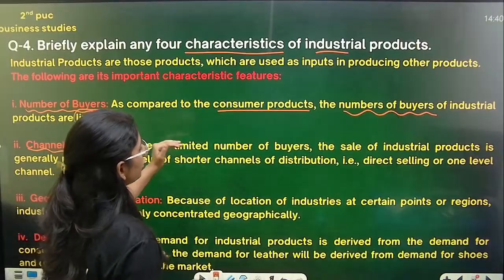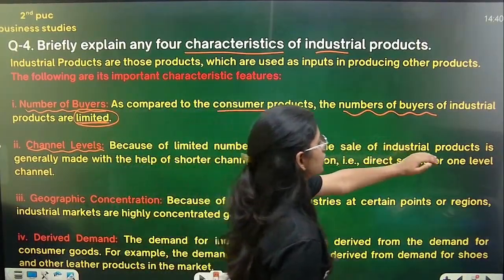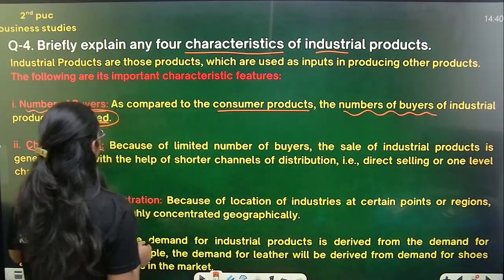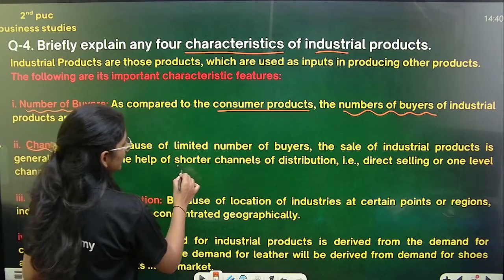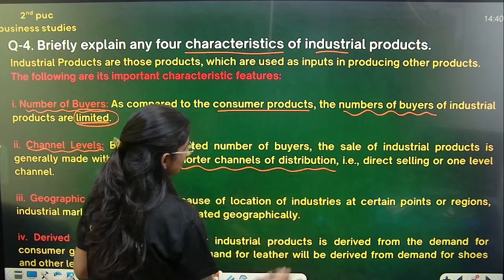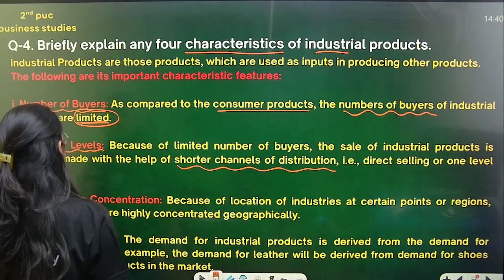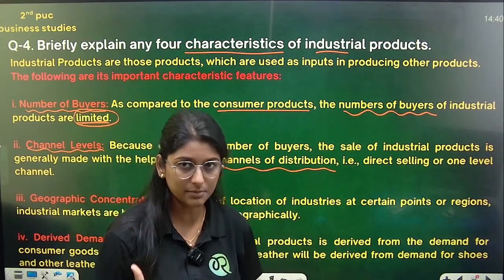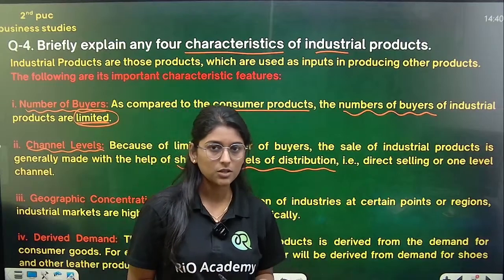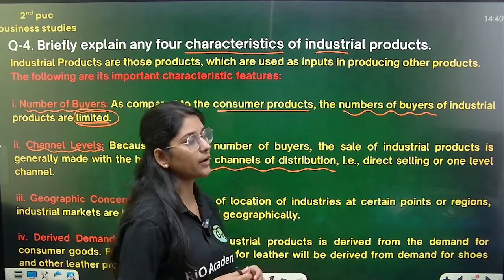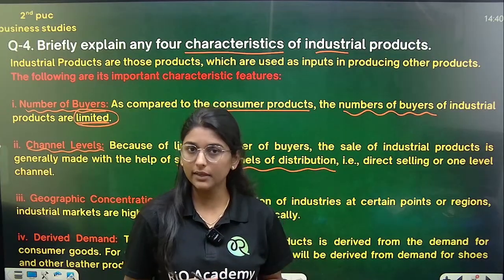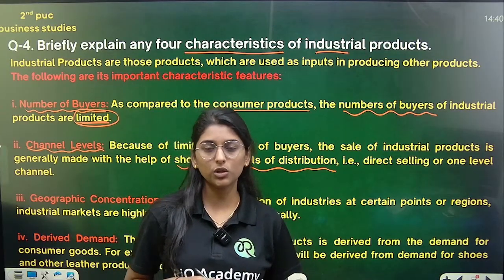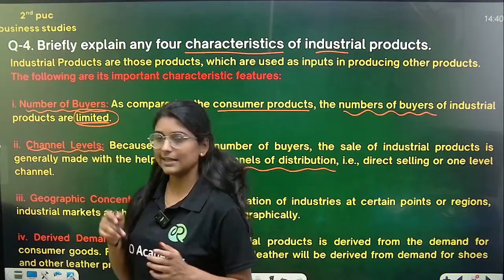Because of the limited number of buyers, the sale of industrial products is generally made with the help of shorter channels of distribution, that is, direct selling or one level channel. So basically, the customers who are going to buy industrial products are limited.